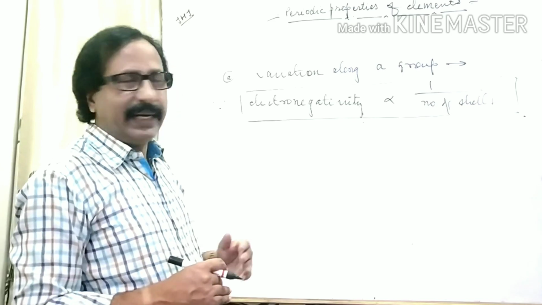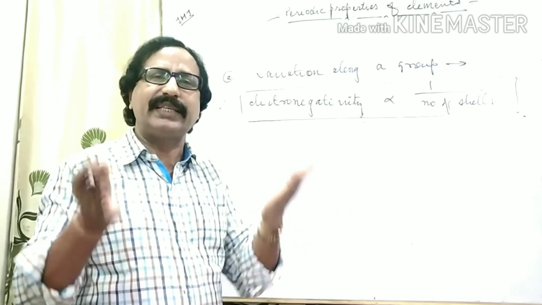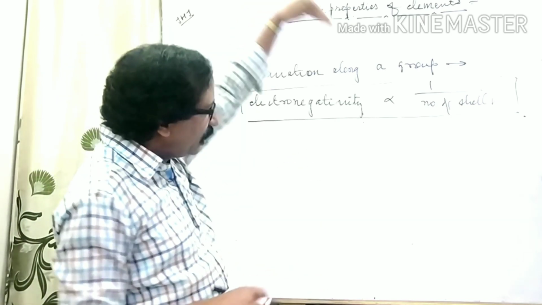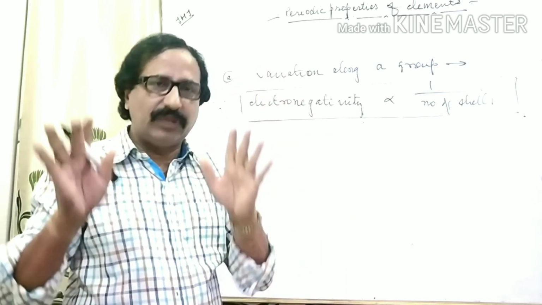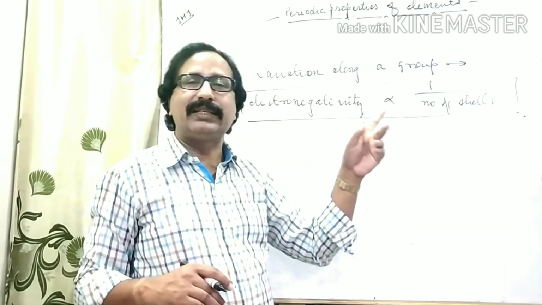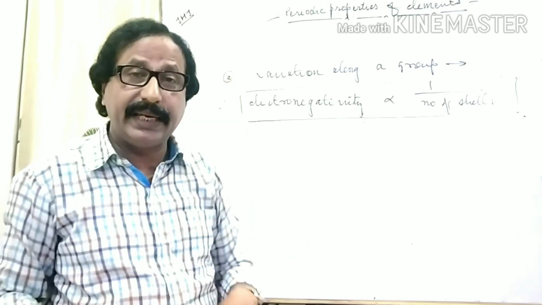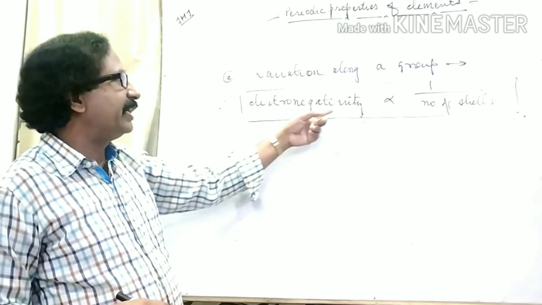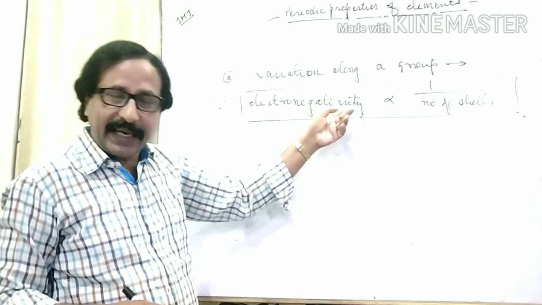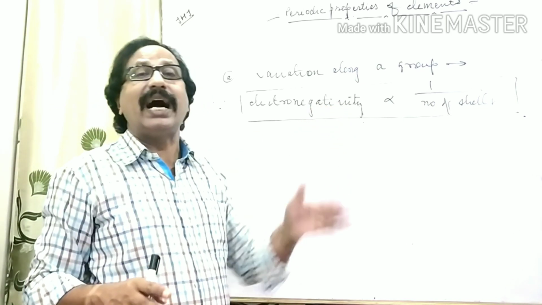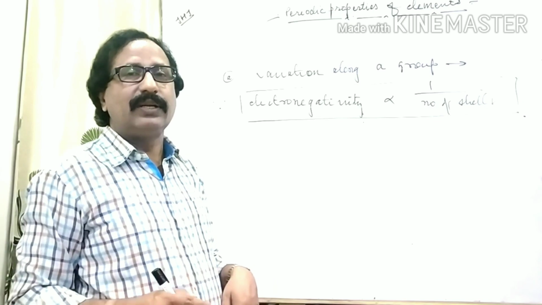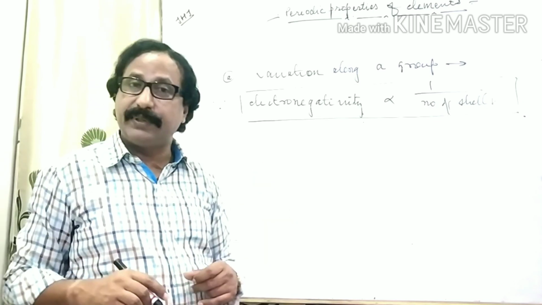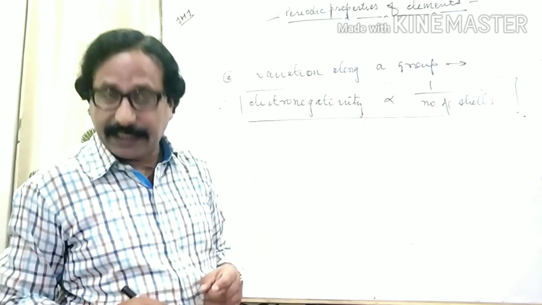Okay? I hope now everybody knows, as I move down the group, the number of shells of the different elements increases. And when the number of shells increases, electronegativity decreases. Hence, the conclusion is that on moving down the group, the value of electronegativity of an element decreases.